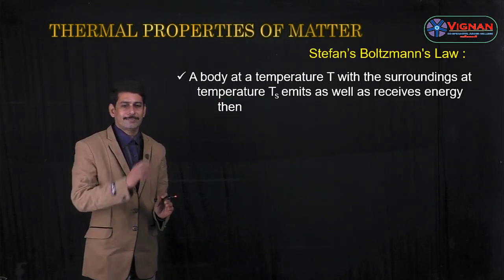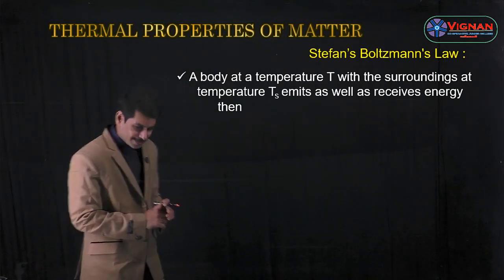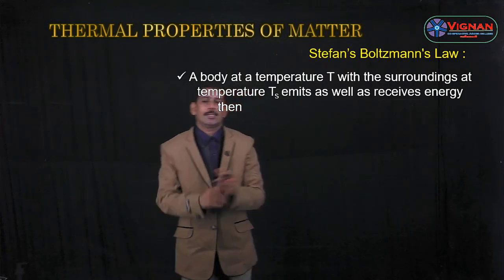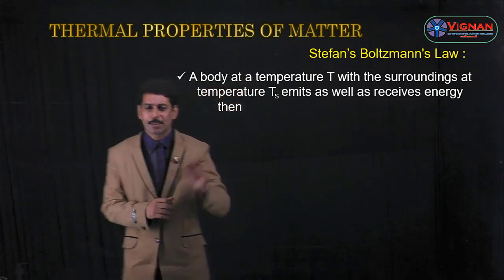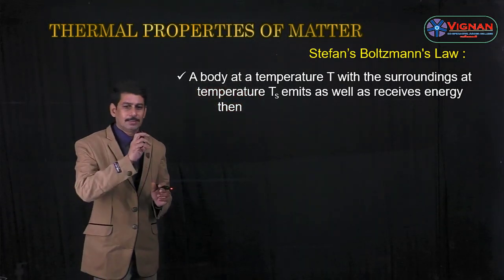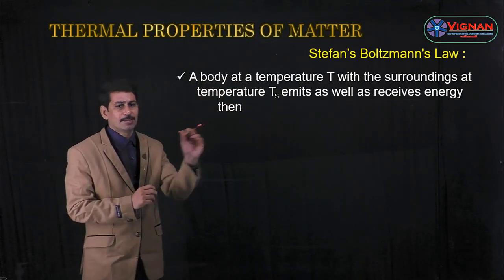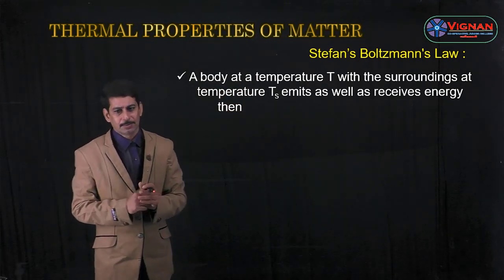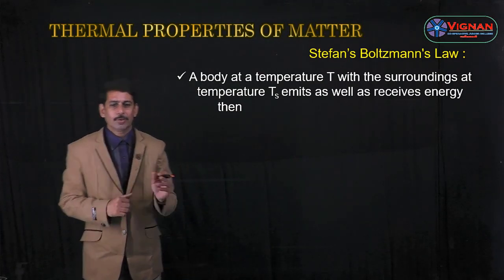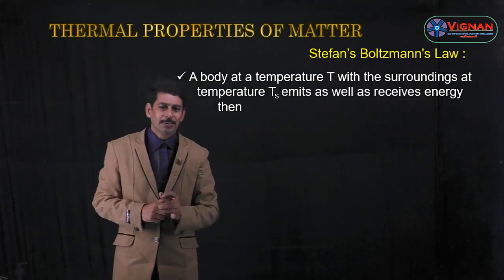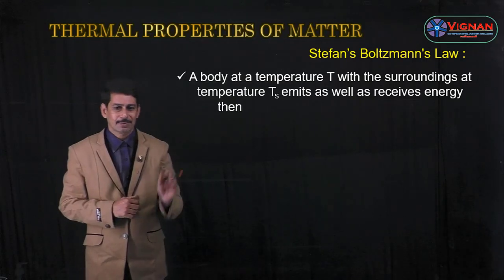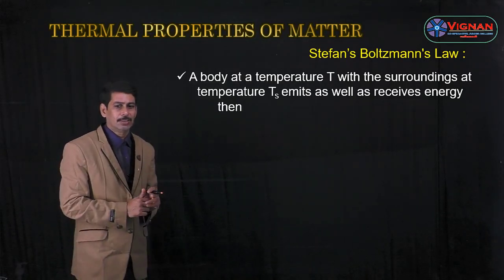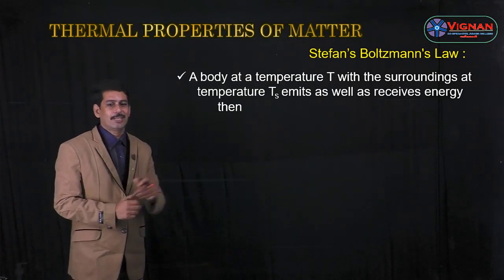Now let us see Stefan-Boltzmann's law. Another scientist, Boltzmann, came into the picture and modified Stefan's law, which is named Stefan-Boltzmann's law. This law states that a body at a temperature T with the surroundings at a temperature Ts emits as well as receives energy. Here T is the temperature of the body and Ts is the temperature of the surroundings.